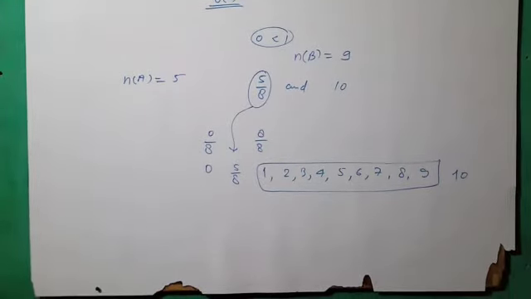Now question number 6, state whether the following pairs of sets are equal or not. The rest of the parts in every question are your homework. Just try to find them out. Question number 6, first part: A is the set of x such that x is a letter of the word paper. So this is an important question.